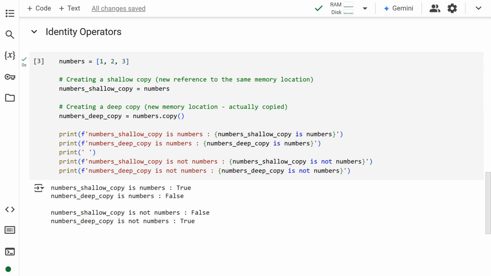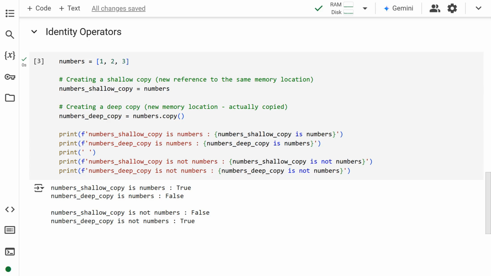Any change made in numbers_shallow_copy will affect numbers. Since both numbers_shallow_copy and numbers point to the same memory location, the identity operator, is, returns true. Deep copy creates a replica in a different memory location. There is actual copy involved in this case.